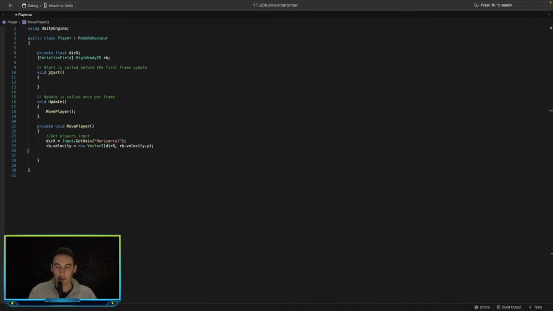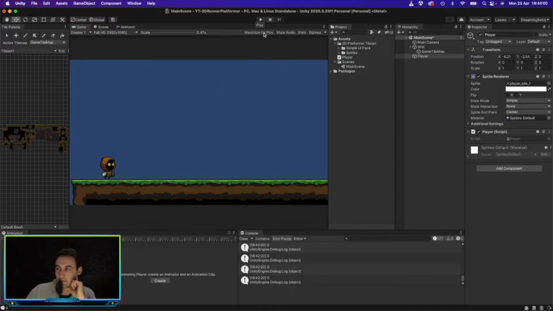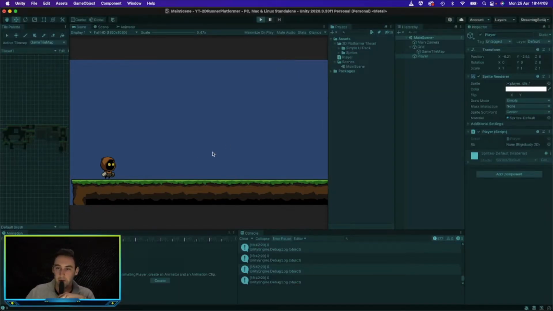So that should give us movement when controlling the player. There's only one way to find out. Let's go ahead and test that. Hopefully this works and we can move on to something different. If we play this, we should be able to move the player.